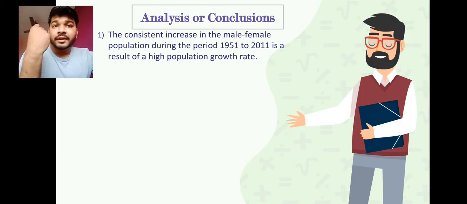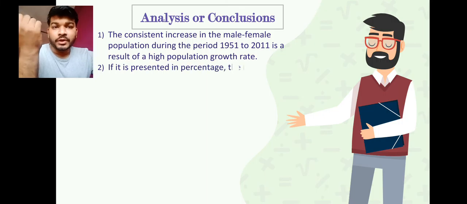So firstly the analysis says, or we can also say conclusions about the data table, that there is a consistent increase in the male and female population. Both male and female are increasing during the years from 1951 to 2011. Yes, so that is a high growth rate of population which we find.